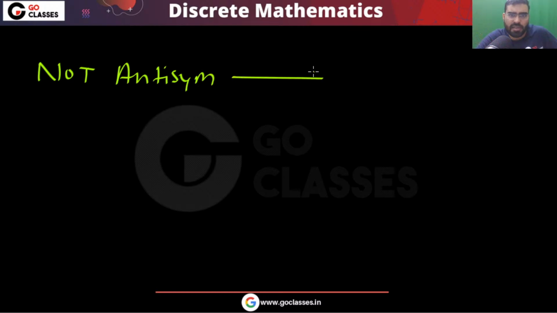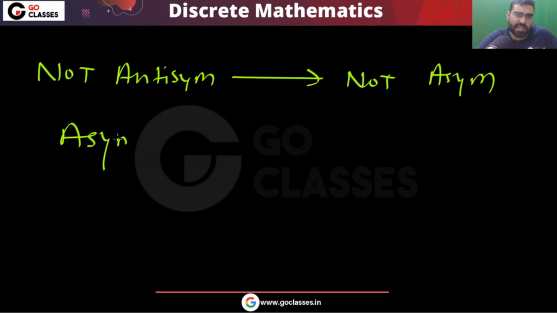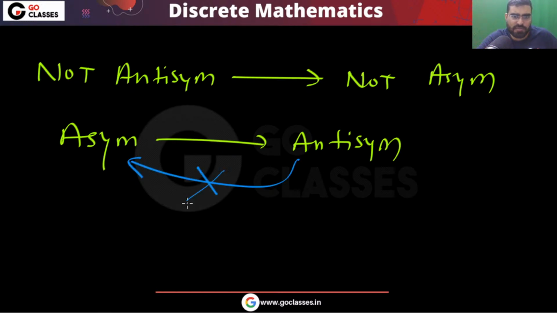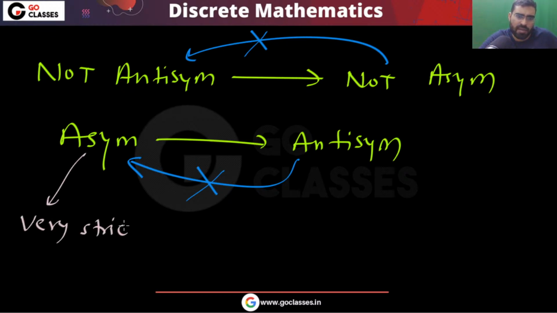See, this is the statement. If something is asymmetric, then that is automatically antisymmetric. Or I can say if something is not antisymmetric, then that is automatically not asymmetric. But these are one-way statements. This does not mean the reverse. If something is asymmetric, it is automatically antisymmetric. And asymmetric is a very strict condition. This does not allow reflexive pairs.